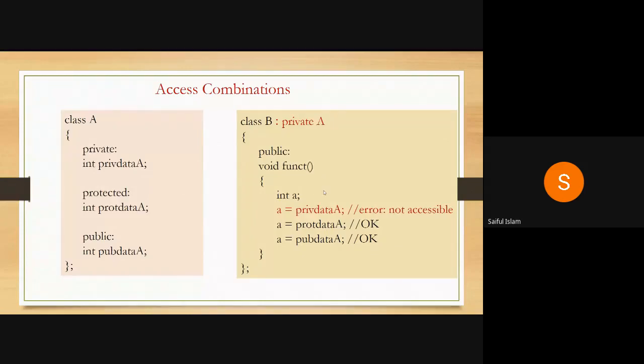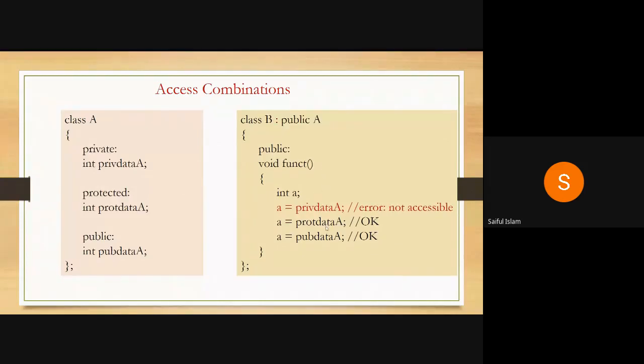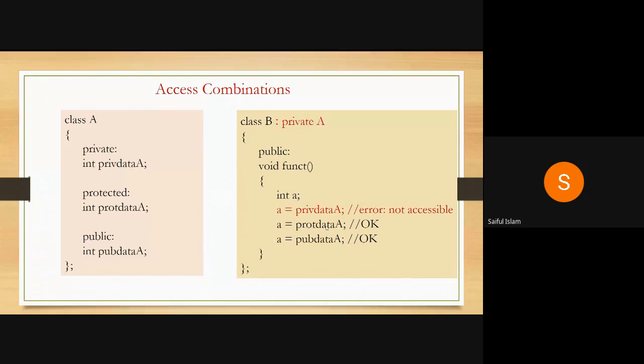So, is there any difference between public A and private A? In terms of class functions, there is no difference in derivation, whether it's private or public, for a class, but there is a difference for an object.